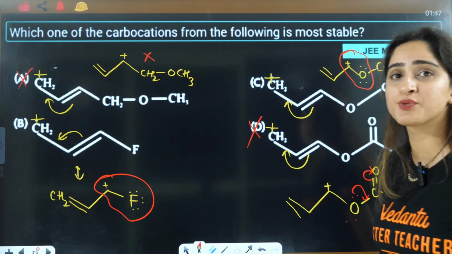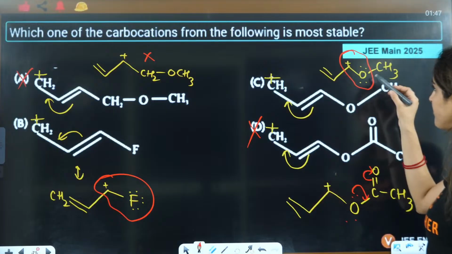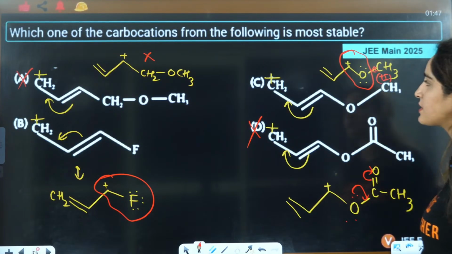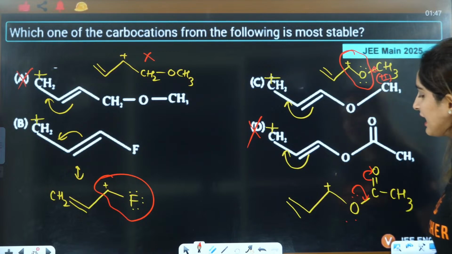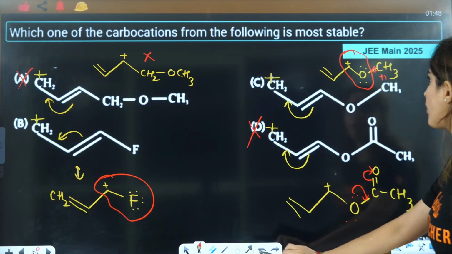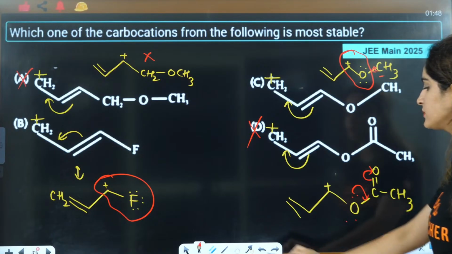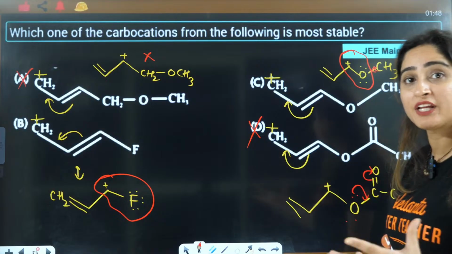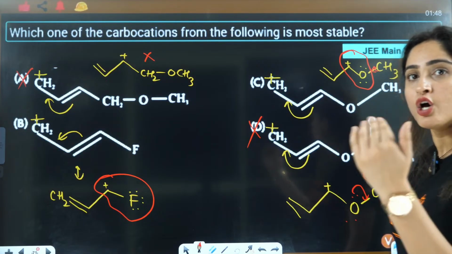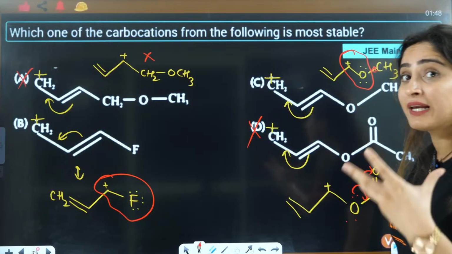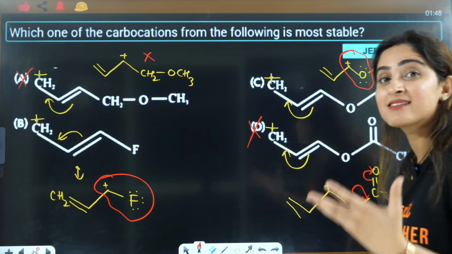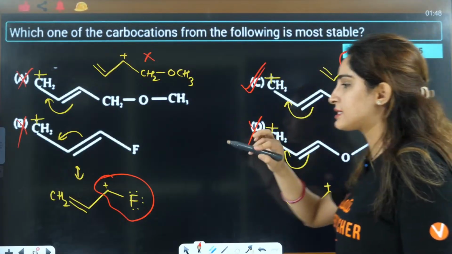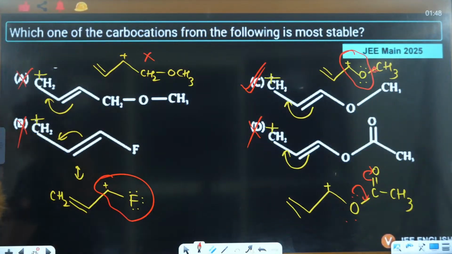Which back bonding is more stable? Here back bonding is there and plus I effect also it is giving, right? Even if you think only about back bonding here, along the period the extent of electron donation decreases, right? So fluorine, because it is more electronegative, will have less extent of donation. So this is also eliminated. Answer will be C is the correct answer here, right?